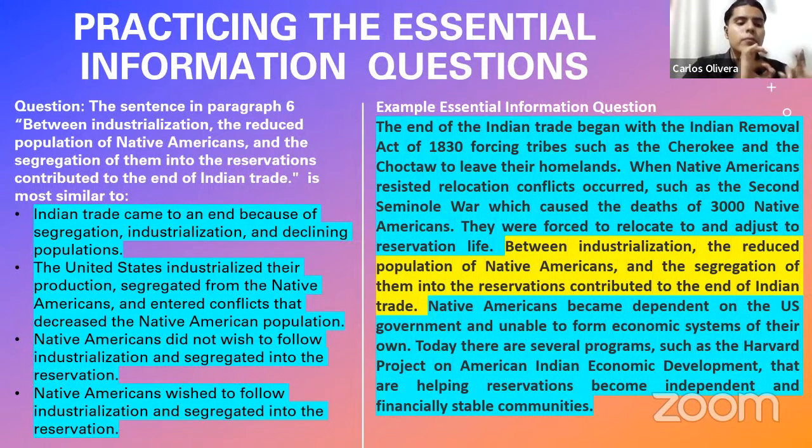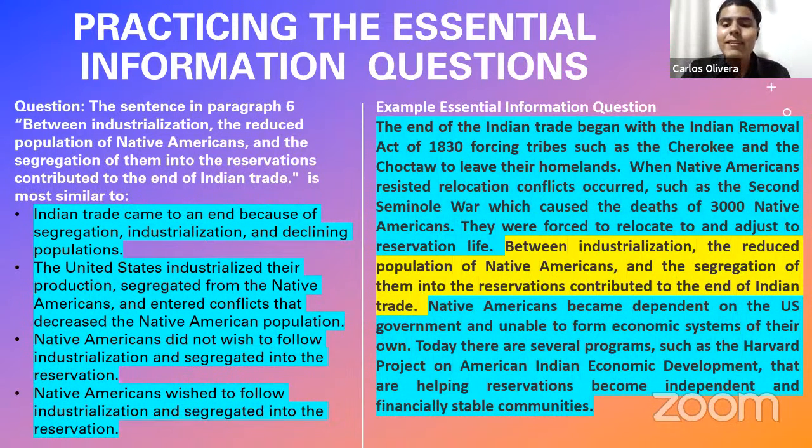What about the second one? The US industrialized their production, segregated from Native Americans, and entered conflicts that decreased the Native American population. You know why this is incorrect? This is incorrect because it's focusing too much on the US. The United States did this, the United States had a conflict. Basically, it's talking about the United States.